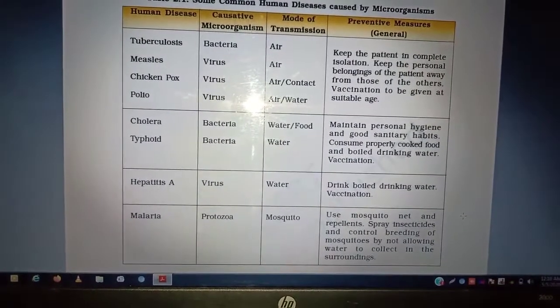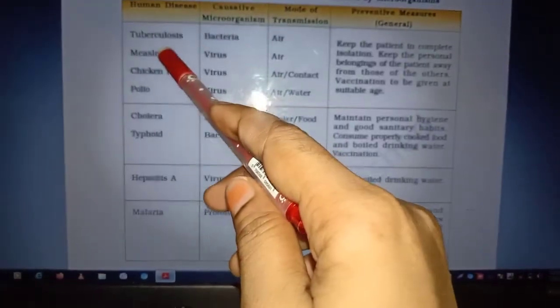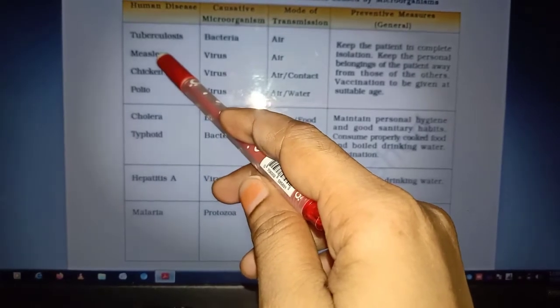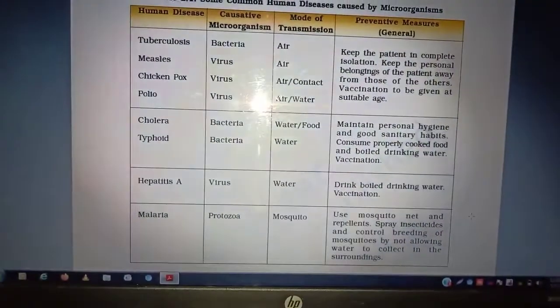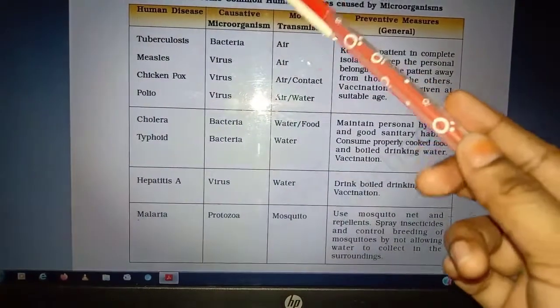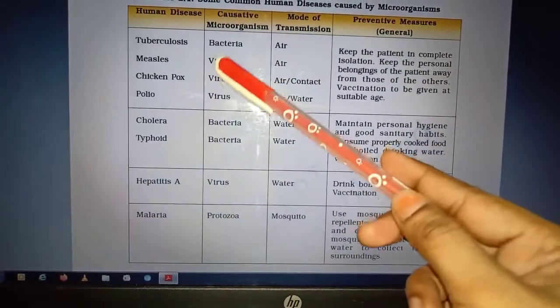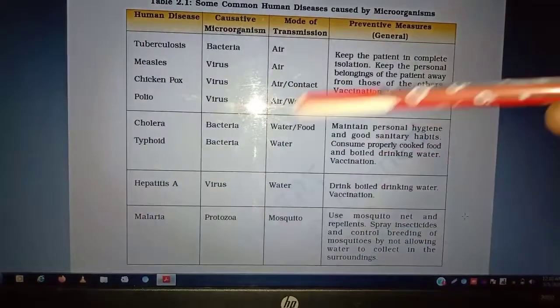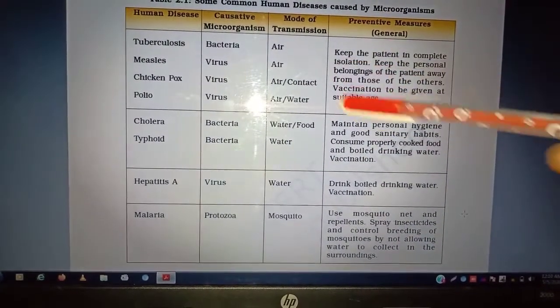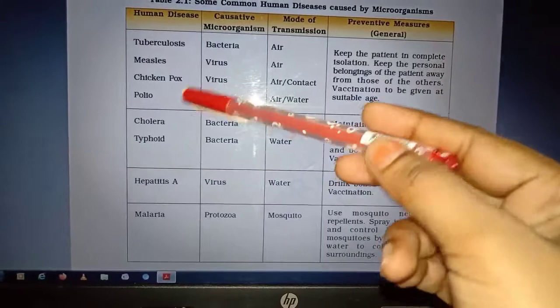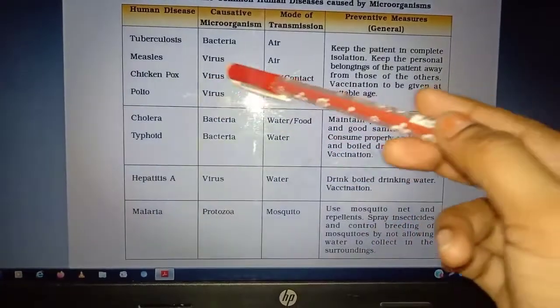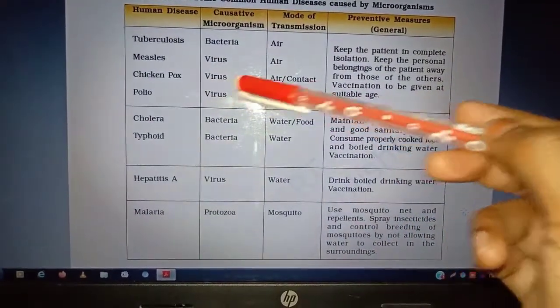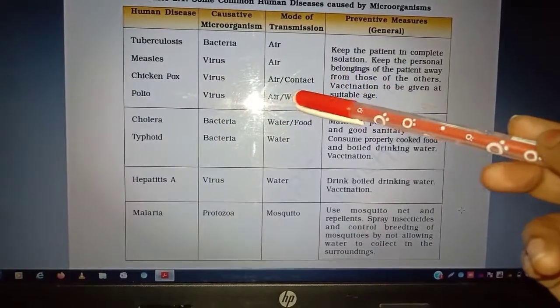Right, now measles. Measles means खसरा, which occurs in small children. Measles is caused by a virus and the mode of transmission is air, and the preventive measures are the same for it also. Chickenpox is caused by a virus and the mode of transmission is air and contact.